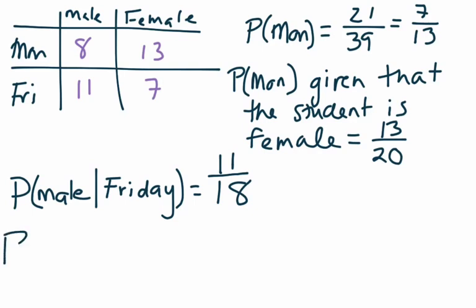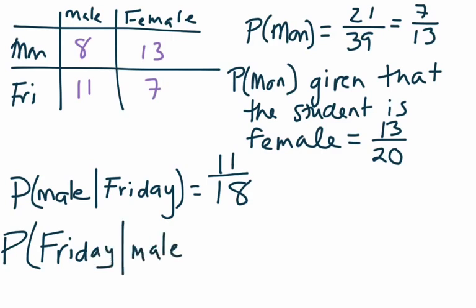Now, the question that I'm adding is this one. What is the probability that a student prefers Friday given that they are male? Because I really want to emphasize that these are not the same thing, and this is a really easy thing to get wrong on the quiz, test, whatever, the assessment that we have on it. It's really easy to get this wrong if you don't remember how to read that. So if you need to, pause the video and say it out loud, even if somebody's in the room with you: the probability of Friday given that the student is a male.